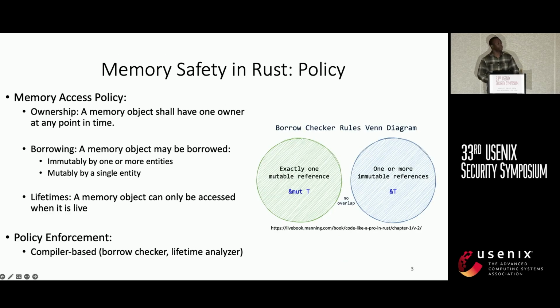Rust memory safety is built on an access policy, which depends on three major rules. The first one is ownership, which dictates that a memory object shall have a single owner at a given point in time during execution. The second rule is borrowing, whereby although we have one single owner, a memory object may be borrowed either immutably by multiple entities or mutably by one single entity.